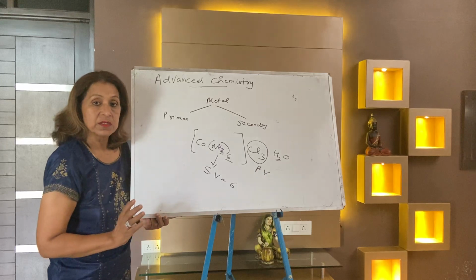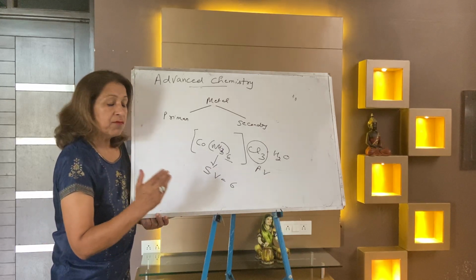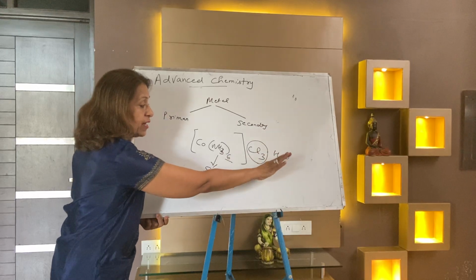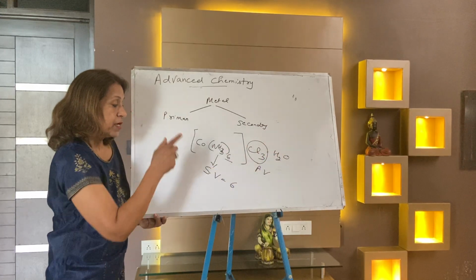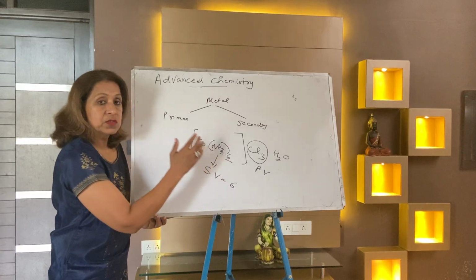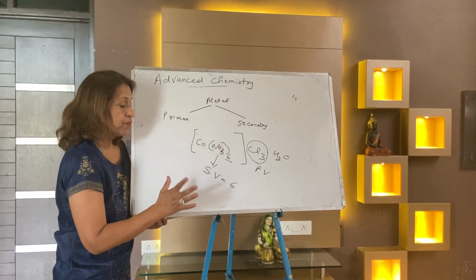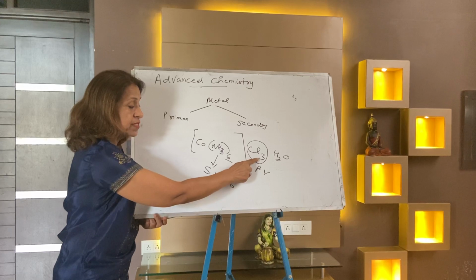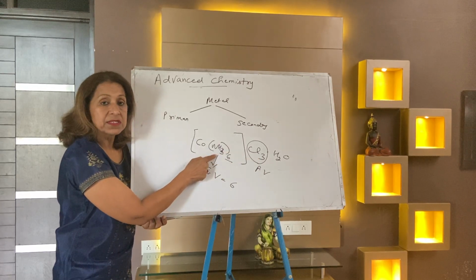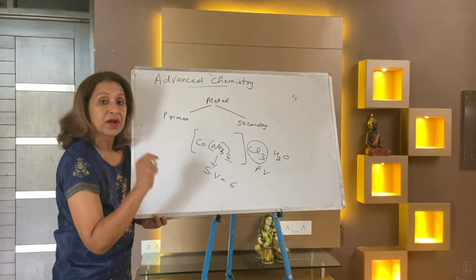Secondary valency is inside the bracket. Primary valency is shown only by negative ions, not by any neutral molecules. Secondary valency is shown both by negative ions and neutral molecules. Primary valency represents oxidation state. Secondary valency represents coordination number.